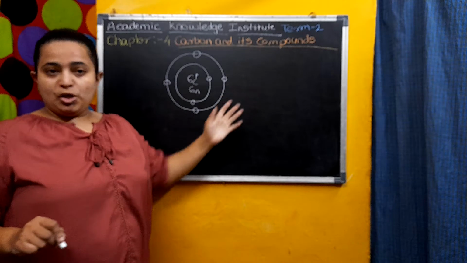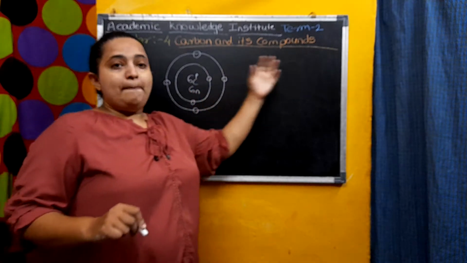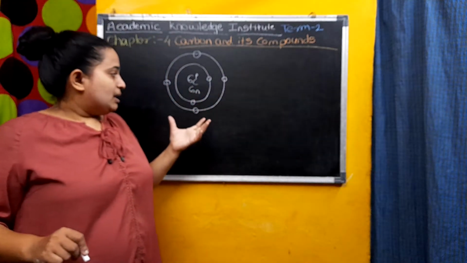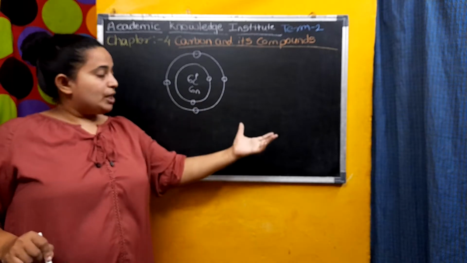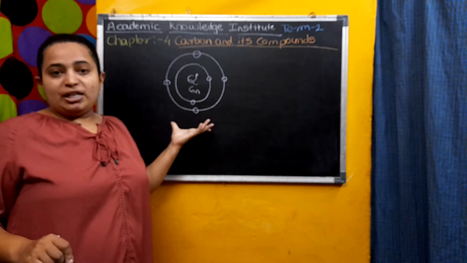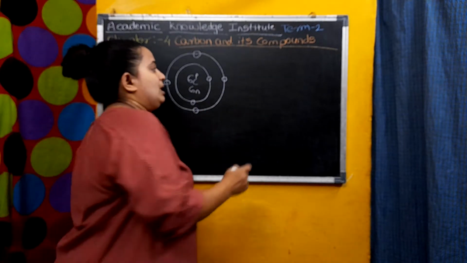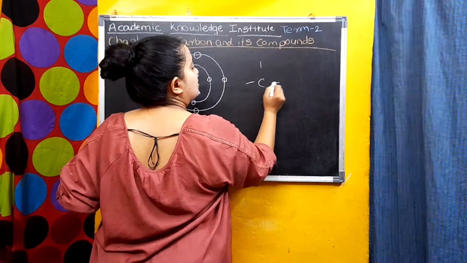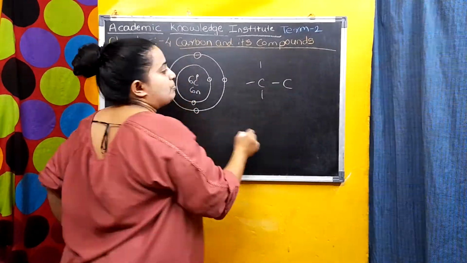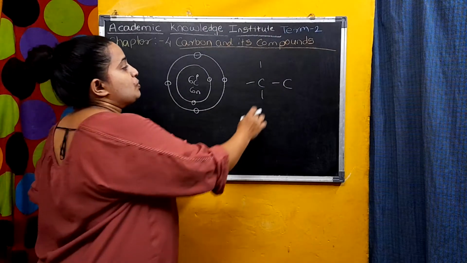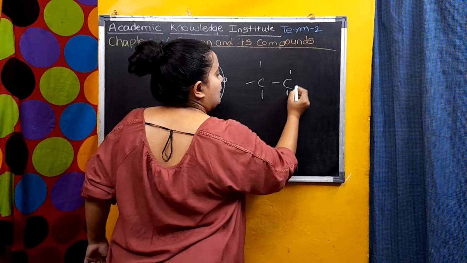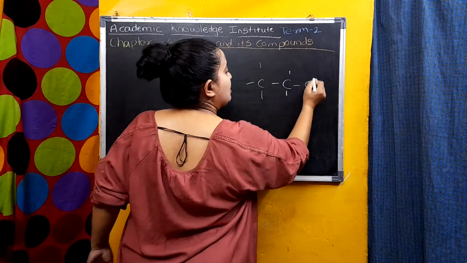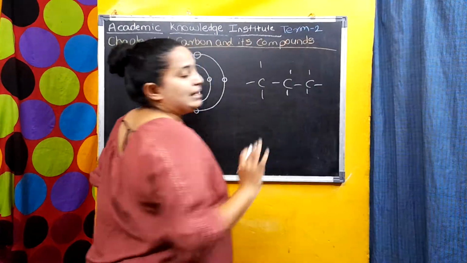Because of that, carbon can form many bonds by sharing. It is not directly donating or directly accepting; it is doing sharing here. These are the bonds that carbon is forming. This carbon can again form 4 bonds, and it will go on like this.